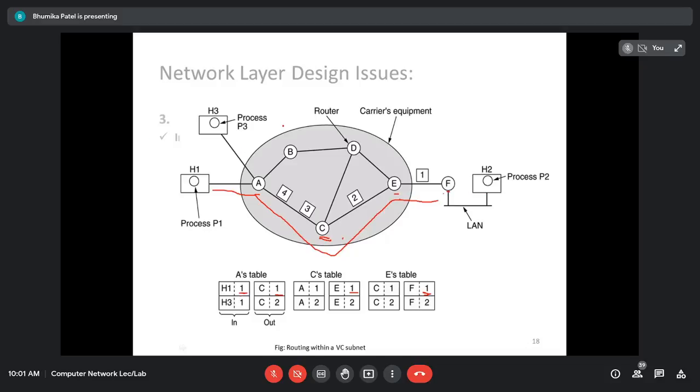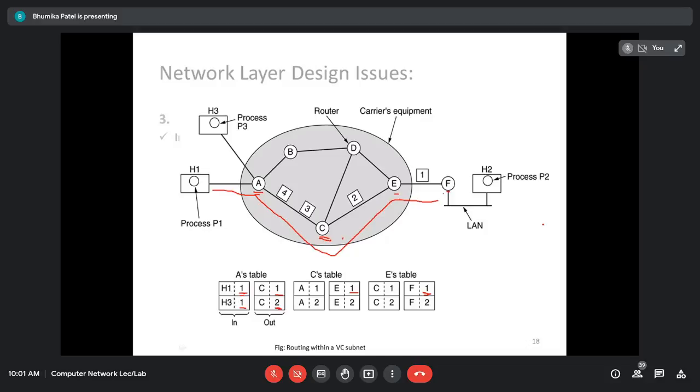Okay, host 1 and host 3 both send to the same destination machine. So again here for the host 3 it is the first connection. So what it is going to do, it is going to use the connection number 1, virtual circuit number 1. Okay, but here for the router already connection number 1 is already used, right? Because it is for the host number 1. So it is going to change the connection number.